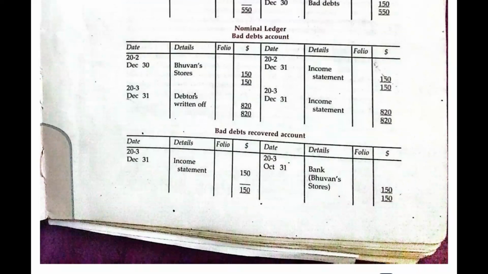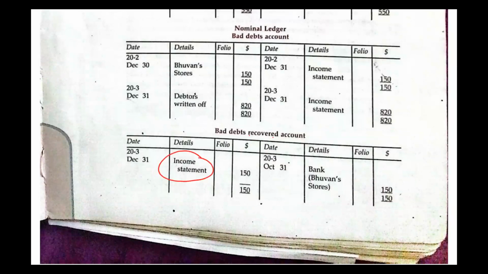So if the person has settled the account, you debit the bad debt recovered account, of course, with the details of the income statement, right? Showing that this income statement gave us. You are crediting the income statement. You're following? Because when you wrote off the bad debt, the income statement was debited. Now, this time around, we are showing that we are crediting the income statement.